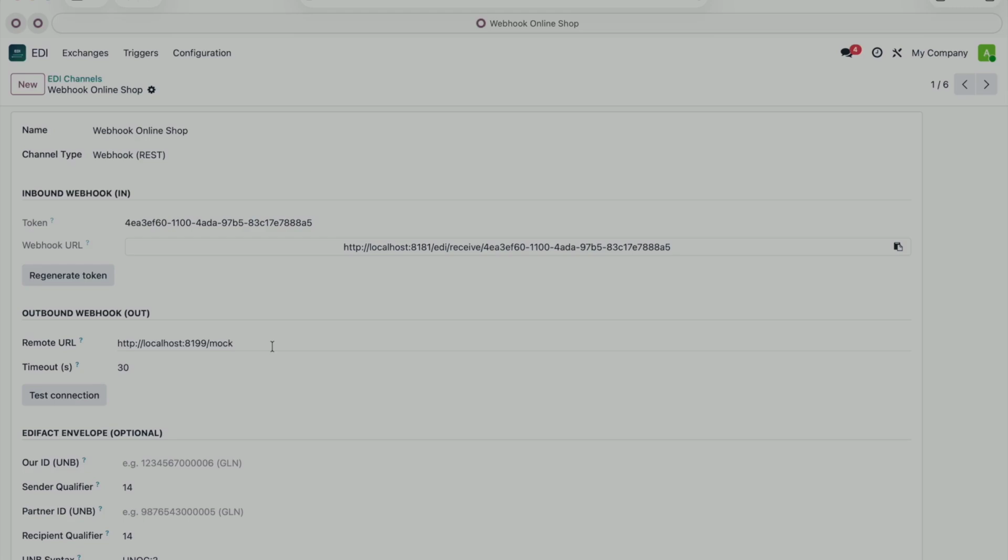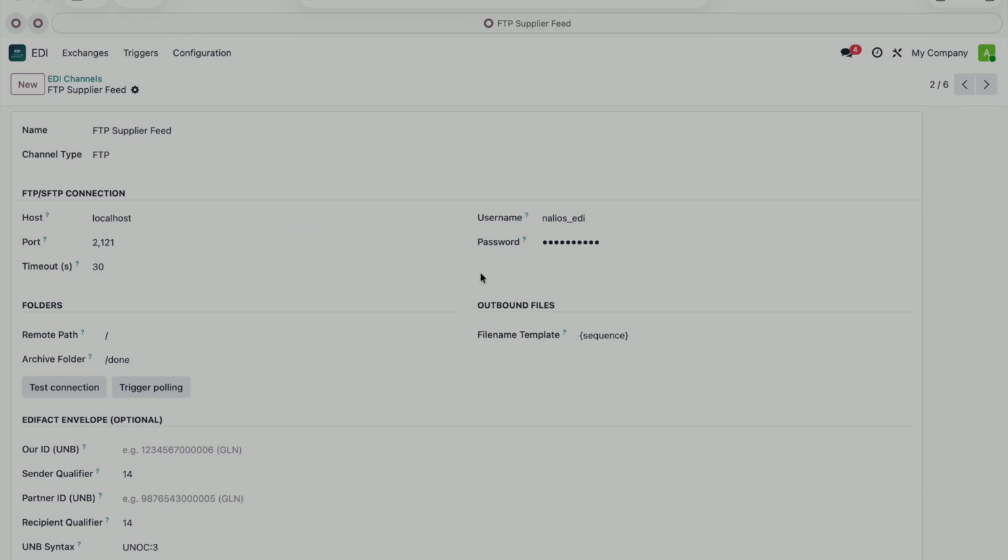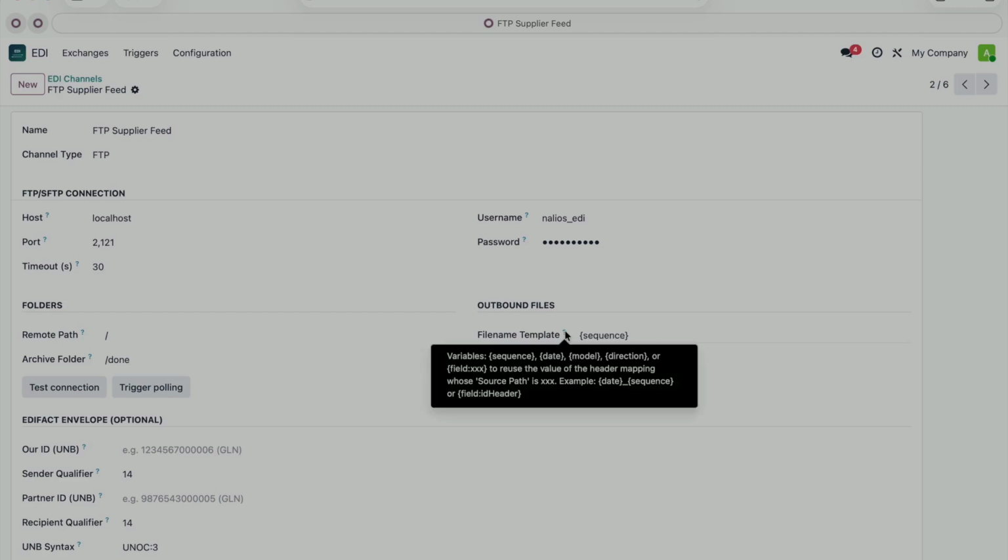Next, there's FTP or SFTP. Same logic, 2 different protocols. You configure the host, the port, the username, and the password. There's a watched folder here called the remote path, where Odoo checks for new files, and an archive folder where processed files get moved. That way, we never reprocess the same file twice by mistake. On the outbound side, there's a configurable file name template, for example with the date, the sequence number, or even the value of a mapped field.